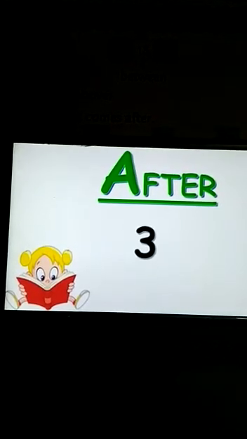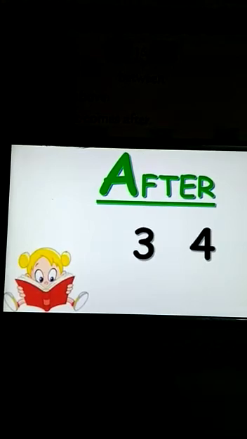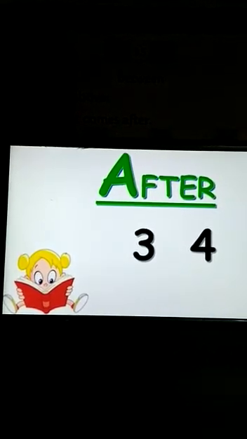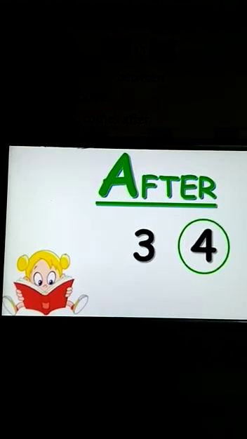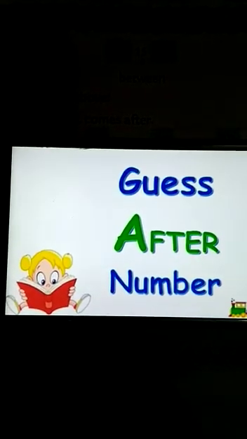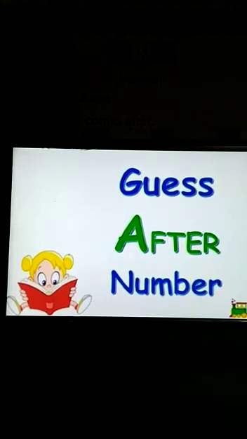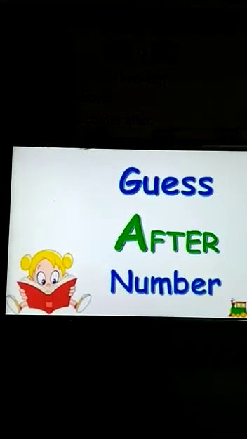Now, let's learn the after concept. We have two numbers, 3, 4. So can you find which number is after 3? After number is the one that comes next. So here 4 is after 3. Now here I'll be sharing you a number and you have to find which number comes after. So let's start the guessing game.